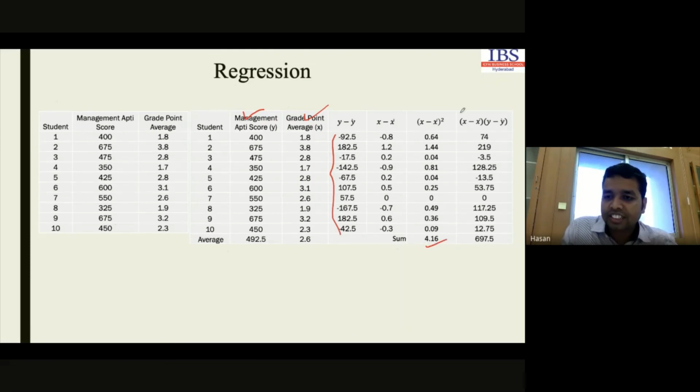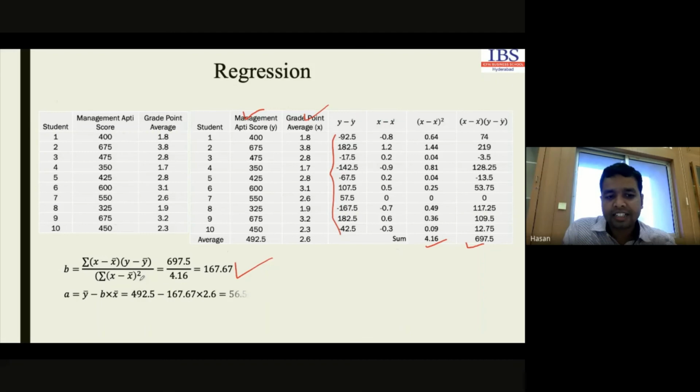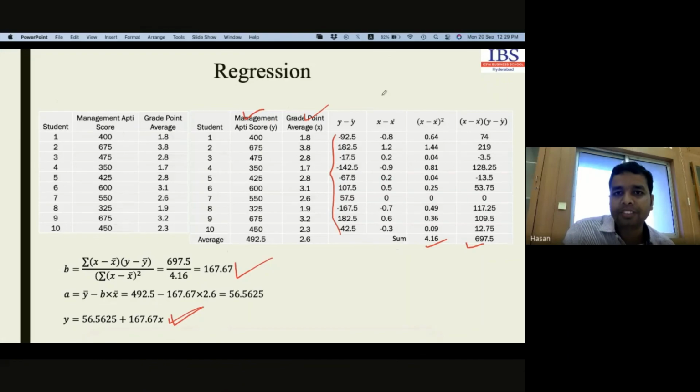This x minus x bar into y minus y bar sum is 697.5. If we divide, b value is 167.67. We put the value in this formula, and a value is 492.5 minus 167.67 into 2.6, which will be 56.5625. So this is the regression equation. Our final regression equation is this one. Okay. So we will solve another problem in the next session.